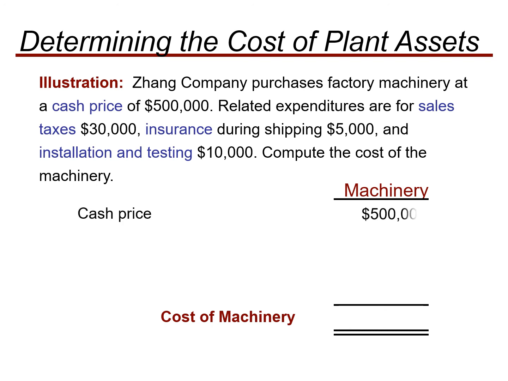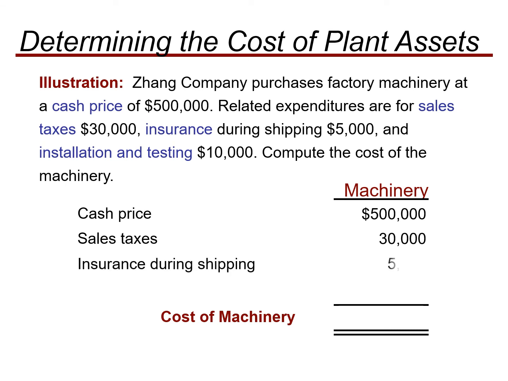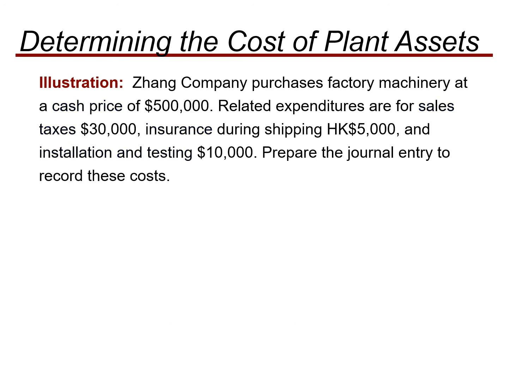So first of all is the actual cash price, that is 5 lakh. We add sales taxes, we add insurance during shipment, and installation and testing price. This will give us a total cost of 5 lakh 45,000, and this would be the cost which we enter while we are recording the purchase of this machinery. And the journal entry for this plant asset, when purchasing plant equipment, is that we will debit equipment for 5 lakh 45,000 and credit cash for 5 lakh 45,000.